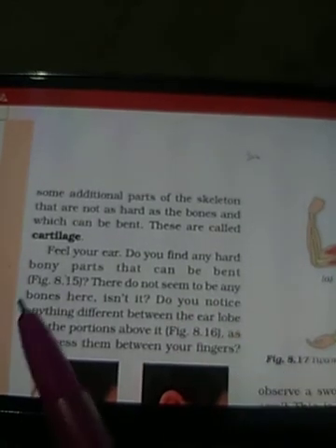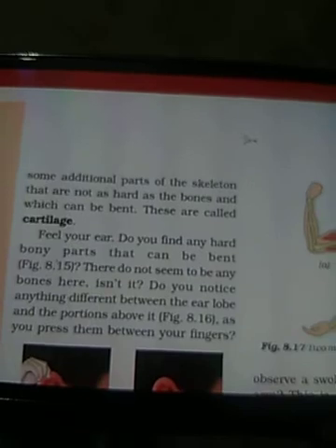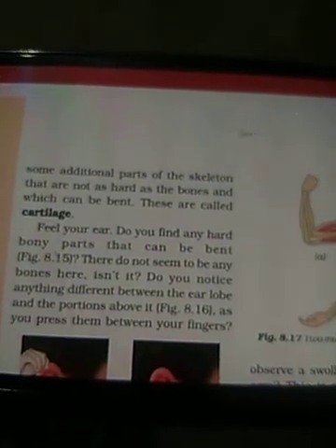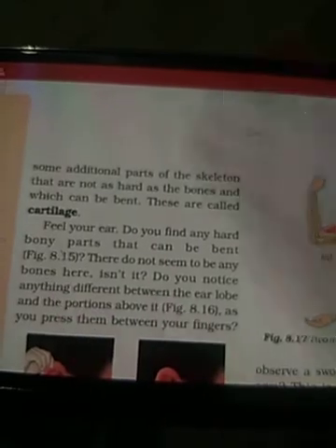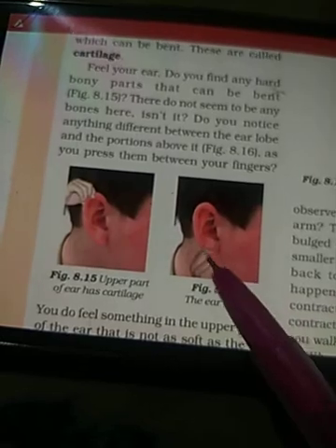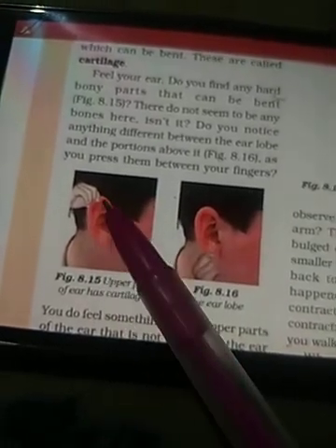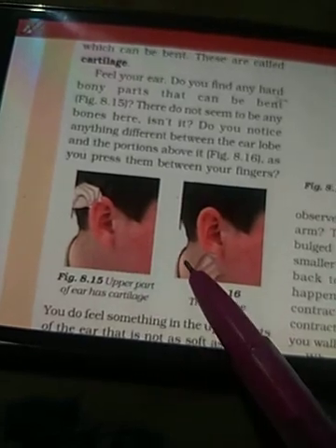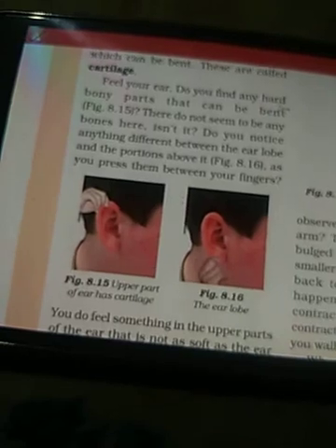There do not seem to be any bones here. It seems that there is no bone present in the ear, isn't it? Do you notice anything different between the earlobe and the portion above it? See, this is the figure. This is the earlobe. The lower part of your ear is called the earlobe, and the upper part is the rest of your ear. So, is there any difference? Yes, there is a difference. Let us see what it is.